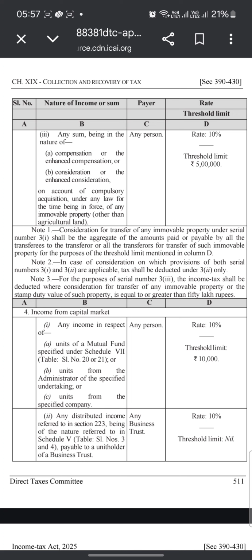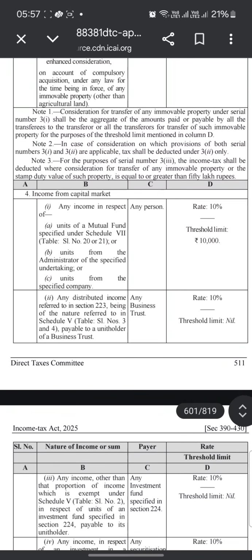This provision relates to compulsory acquisition. If it is more than 5 lakh, then you have to deduct 10% TDS.